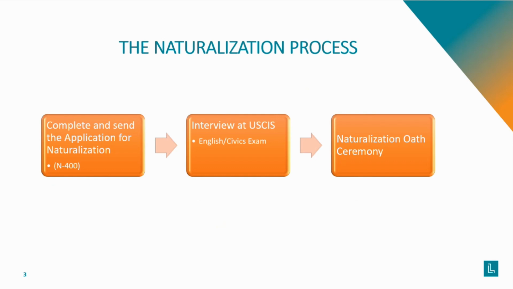Moving on to the application process itself, there are 3 main parts. First is completing and filing the naturalization application, also referred to as the N-400 form, either online or by mail. There is a government filing fee that the applicant must pay when they submit their application, and this fee is $50 cheaper if the applicant submits their application online.